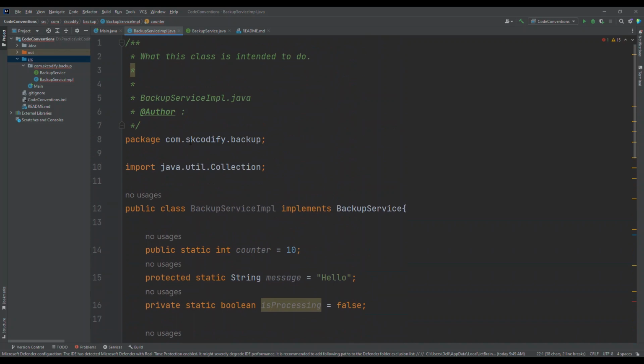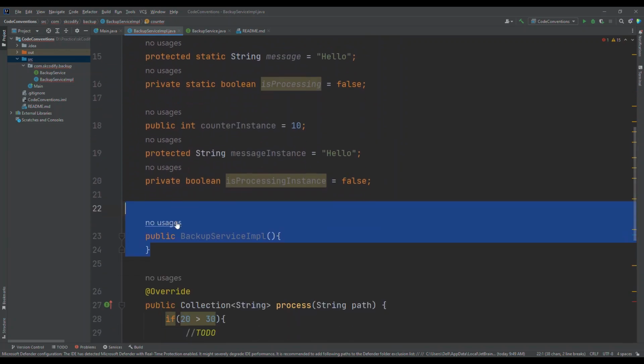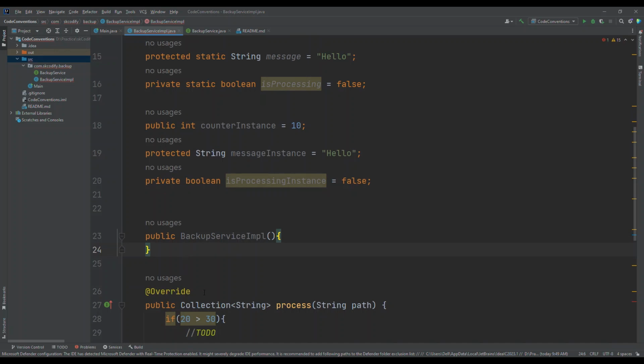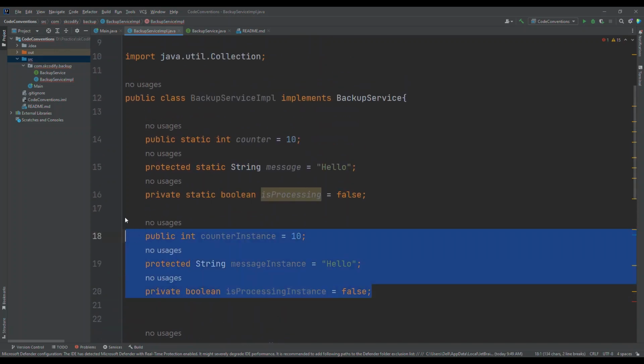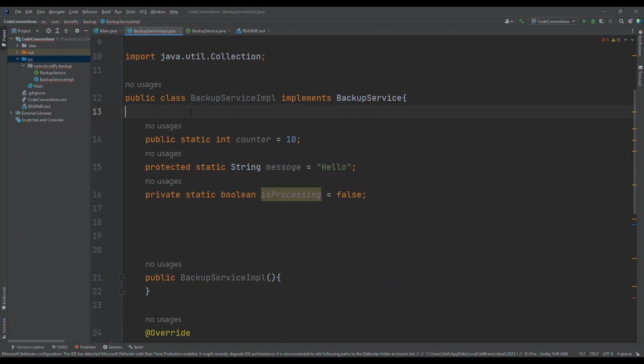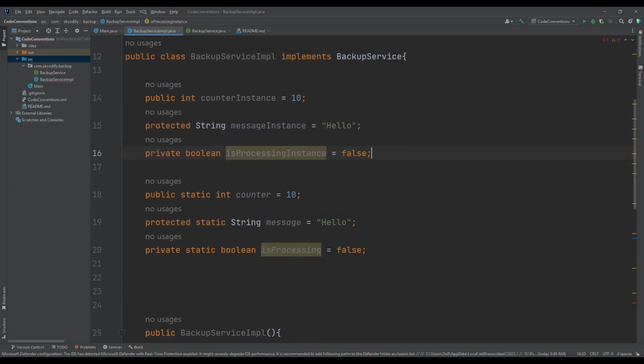So this is the order in which a source file is structured. If I don't follow this rule and make this instance variable at the top, this is not going to give me any compilation error, or any error at runtime as well. It will work perfectly fine.